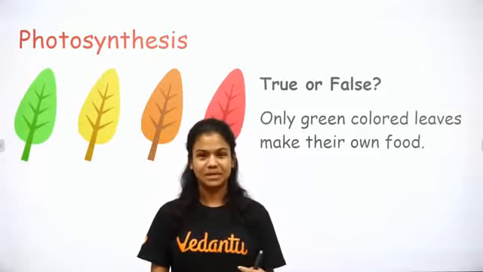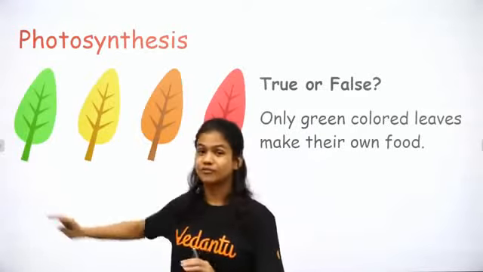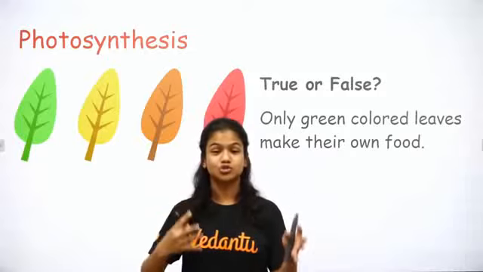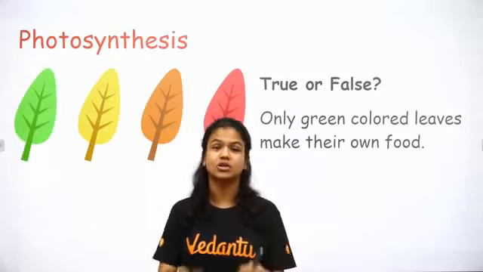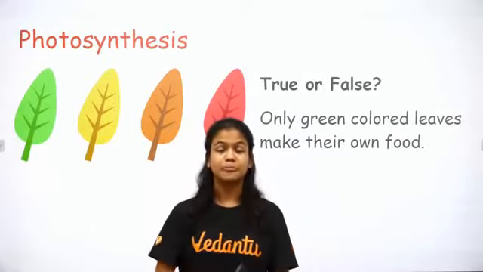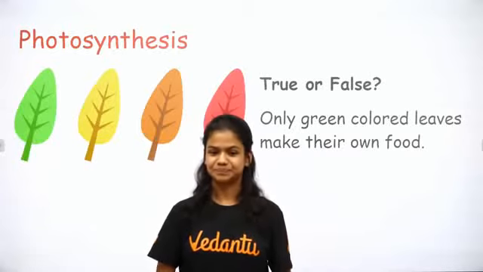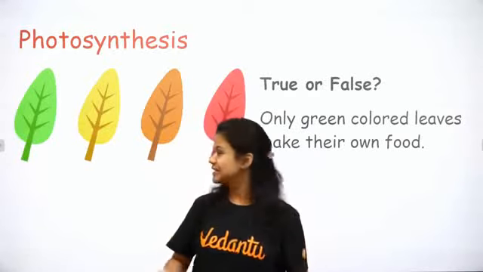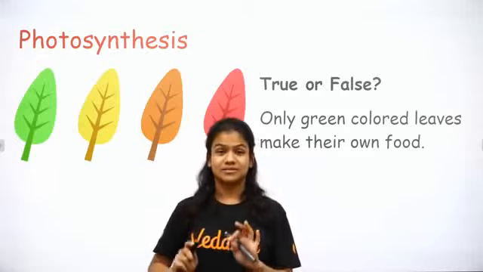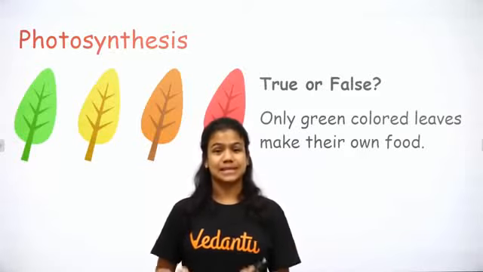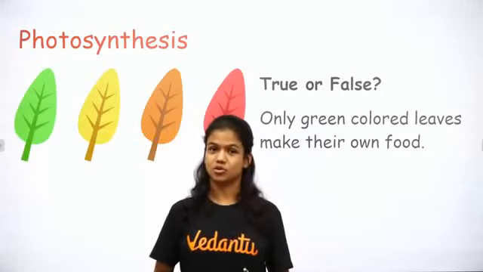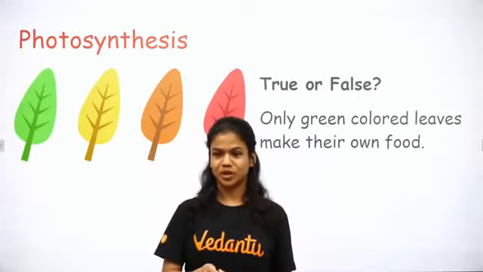But that does not mean that it does not have chlorophyll. Even plants which don't have the color green also have a certain amount of chlorophyll, which can be used for photosynthesis. All right. Okay. So clear. This is a very common doubt that comes across. It's there in the book. When you read it, you will come across this point. Okay. Let's try to move on to the next slide.